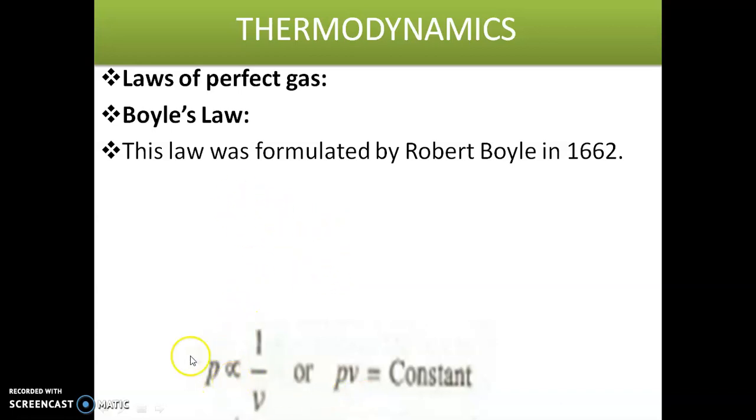Here we have a mathematical formula: P is proportional to 1 by V, P is inversely proportional to volume.